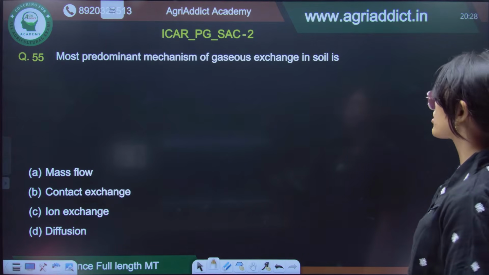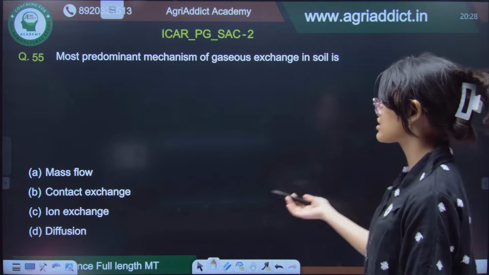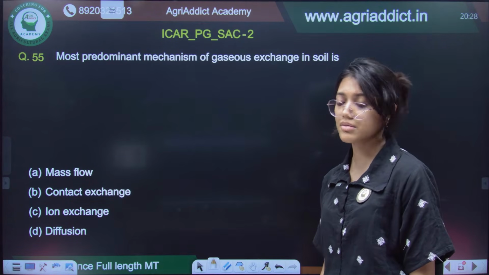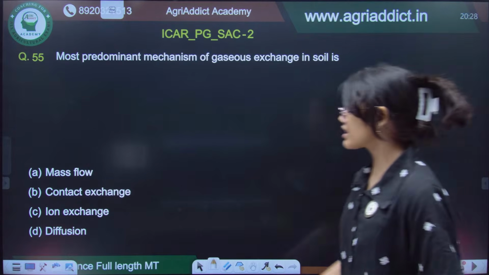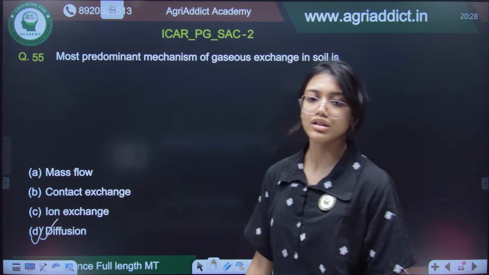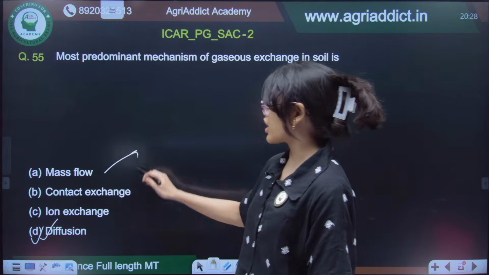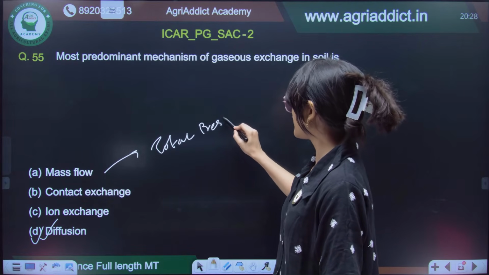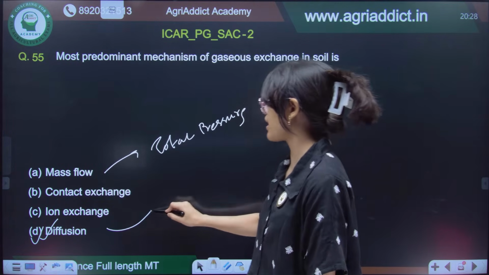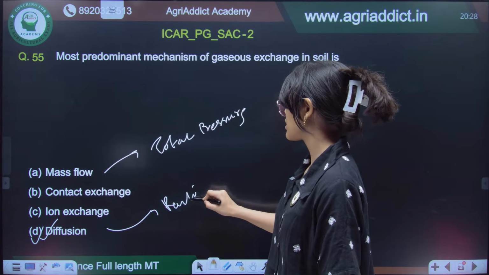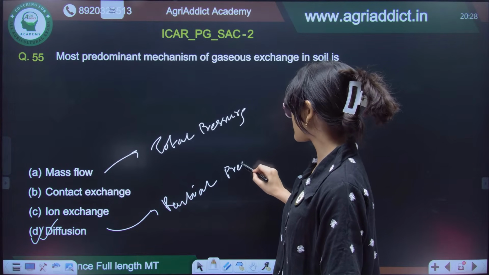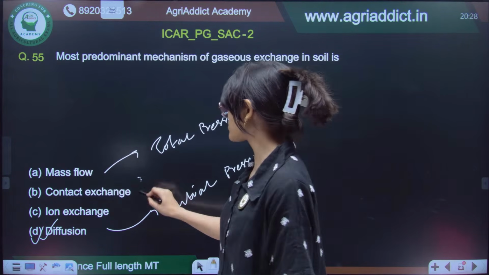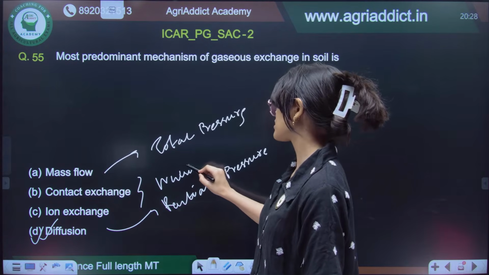Next, the most predominant mechanism of gaseous exchange in soil. Tell me. It is obviously diffusion. Mass flow is not there. Mass flow is related to the total pressure gradient, whereas diffusion is related to the partial pressure gradient. And contact exchange and ion exchange are related to nutrient movements.